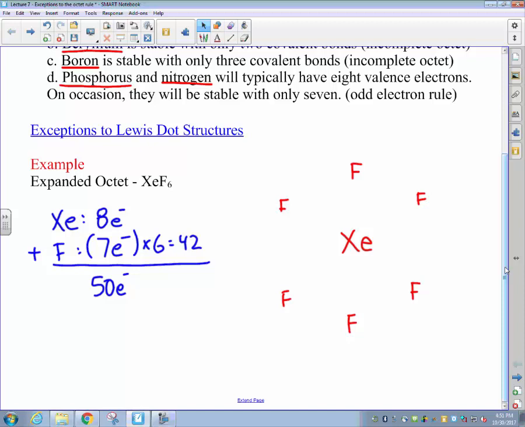number of electrons into one particular region in space around that central atom, increasing the repulsion between those electrons and thus increasing the potential energy of our system. So again, we're going to choose the largest, least electronegative element to put in the center of our Lewis dot structure. And then around the outside, we're going to put 6 fluorine atoms.